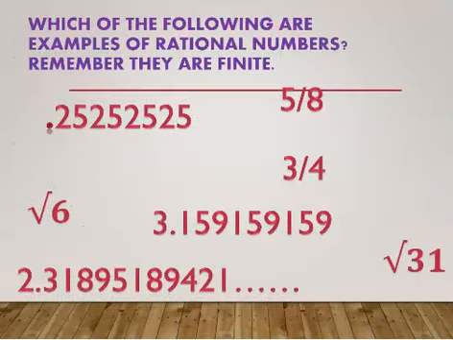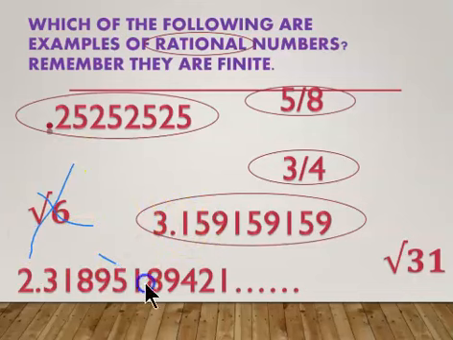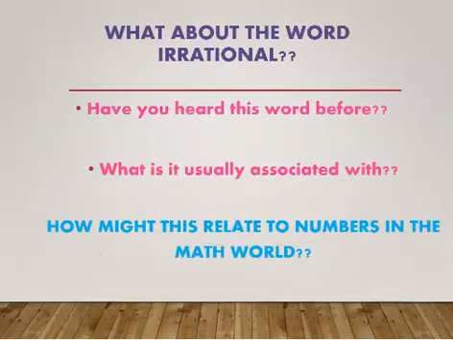All right, in this case, which of the following examples are rational numbers? Remember, they are finite. I want you to pause the video, circle all the rational numbers, and see if you get it right. Welcome back. Here are my rational numbers. These three right here are irrational, so they would not be the case. So hopefully you got that right. You'll notice this is a repeating decimal. So that's why.